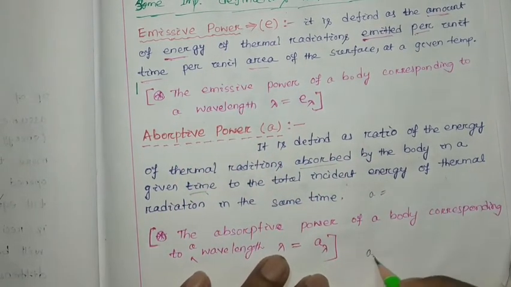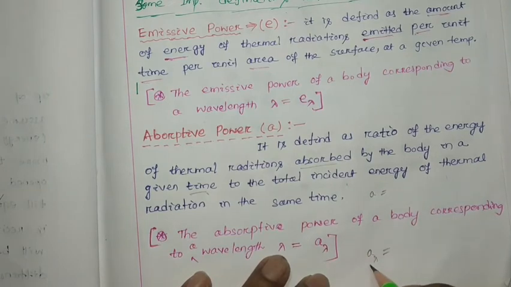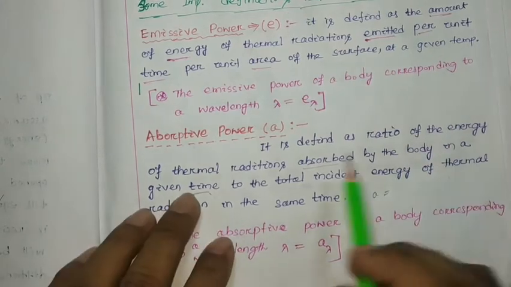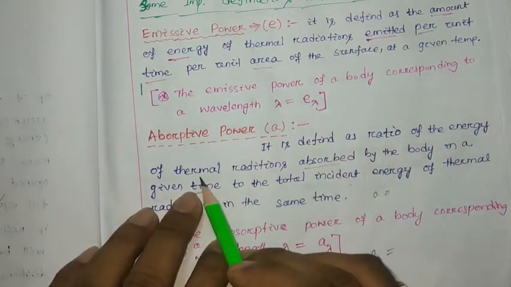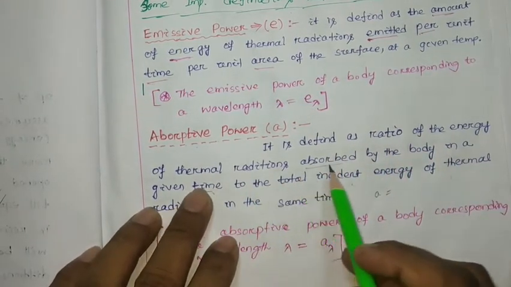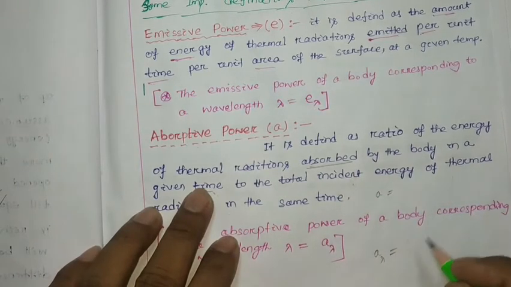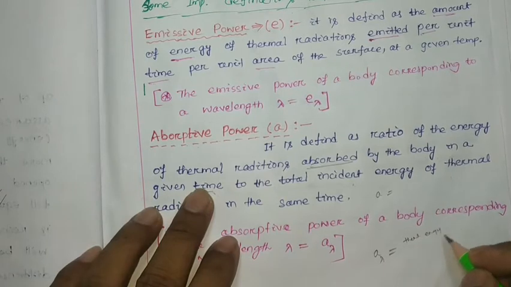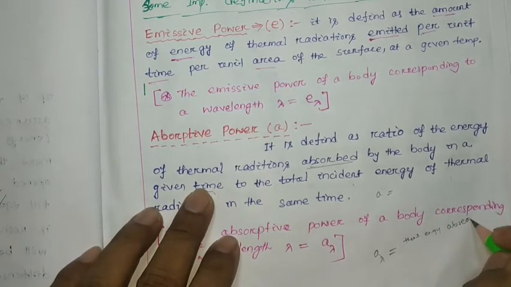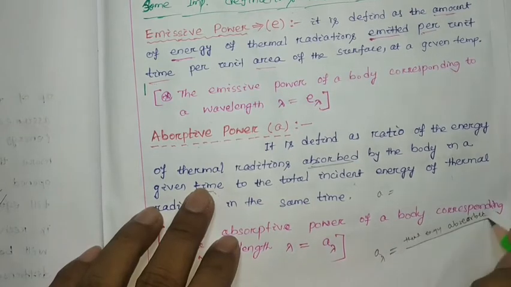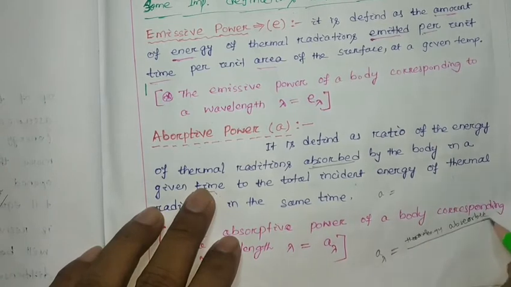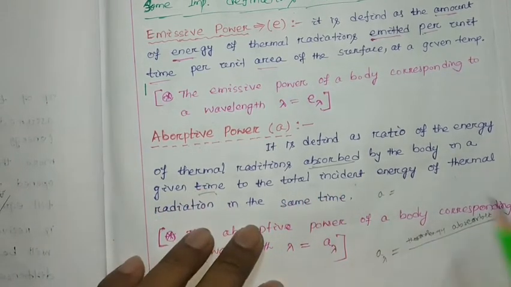So A lambda, the absorptive power, is defined as the ratio of thermal energy absorbed to the total incident energy.